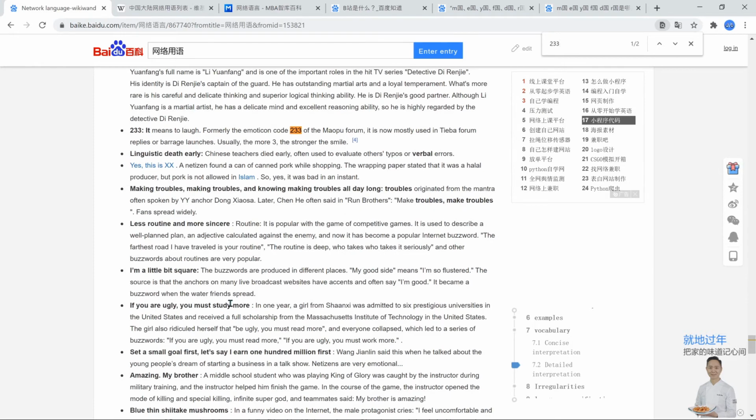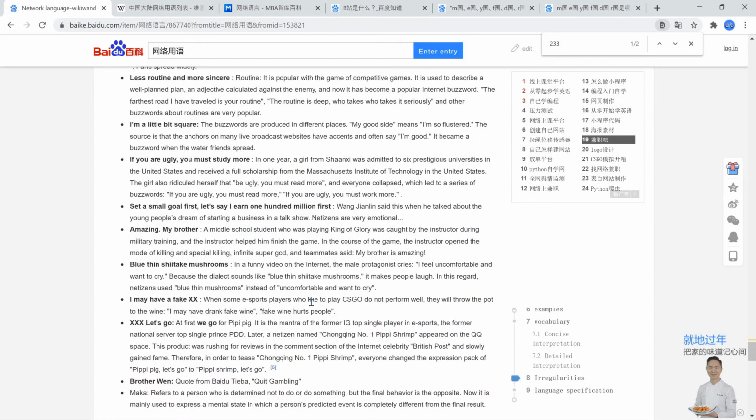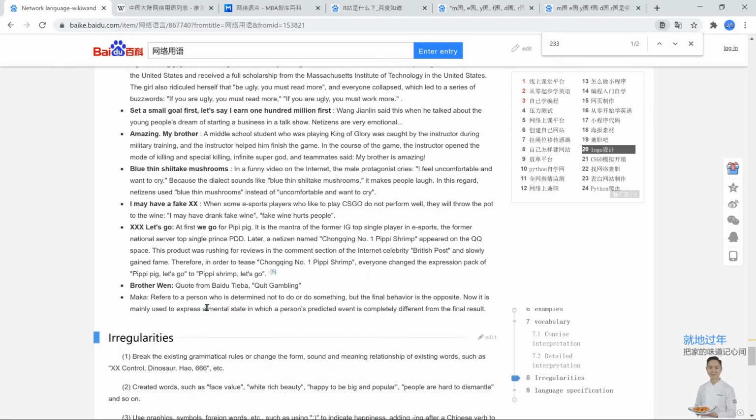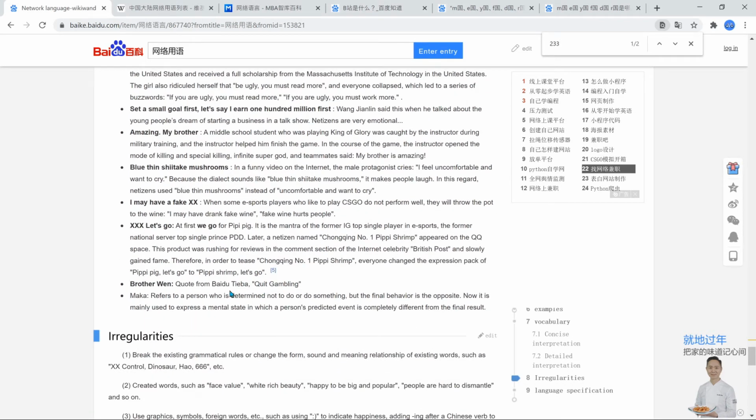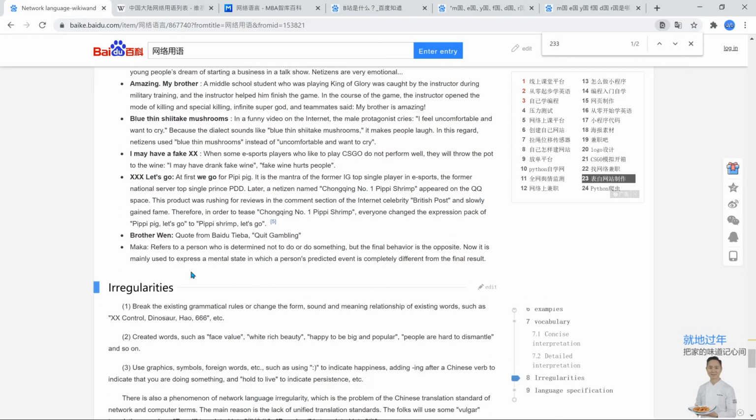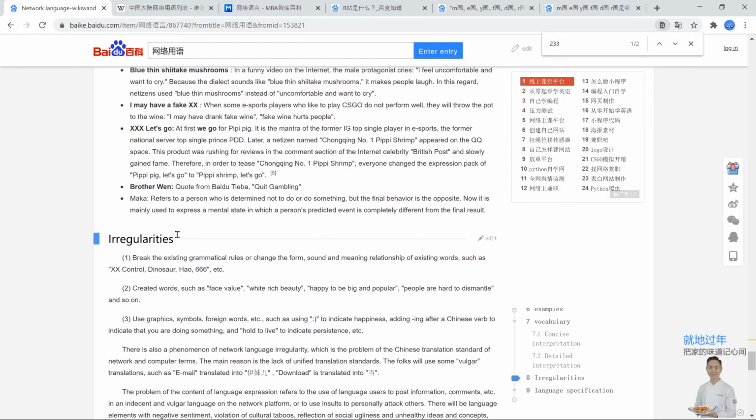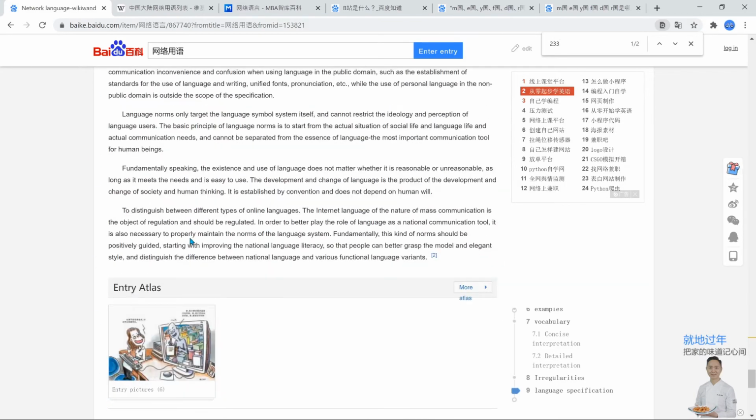This is a funny reference. If you're ugly, you must study more. There's a lot of cultural references, just like in English, there's also a lot of cultural references as well. And brother Wen generally means to quit gambling, from Baidu as well. Supposedly, I think this is from like a gambling TV series or whatnot. So yeah, if there's anything else, then no.